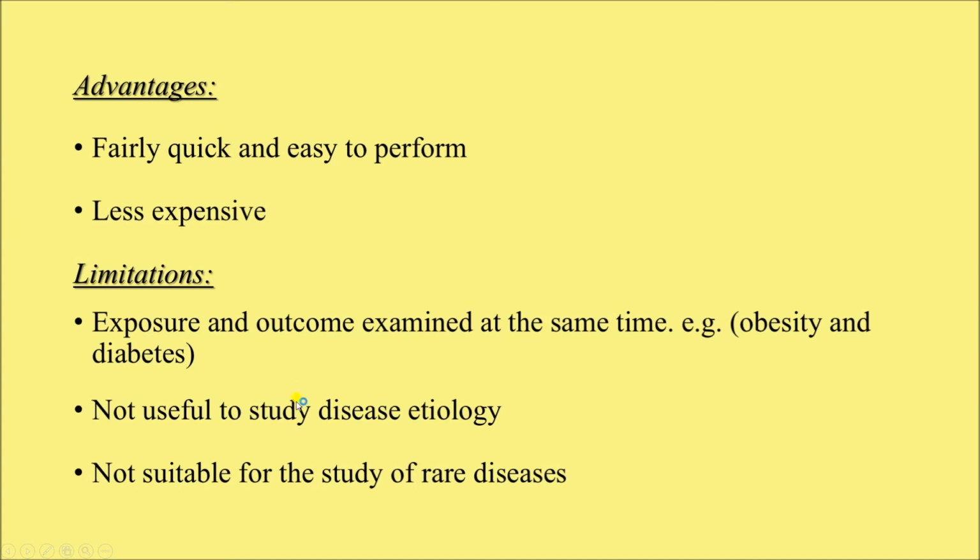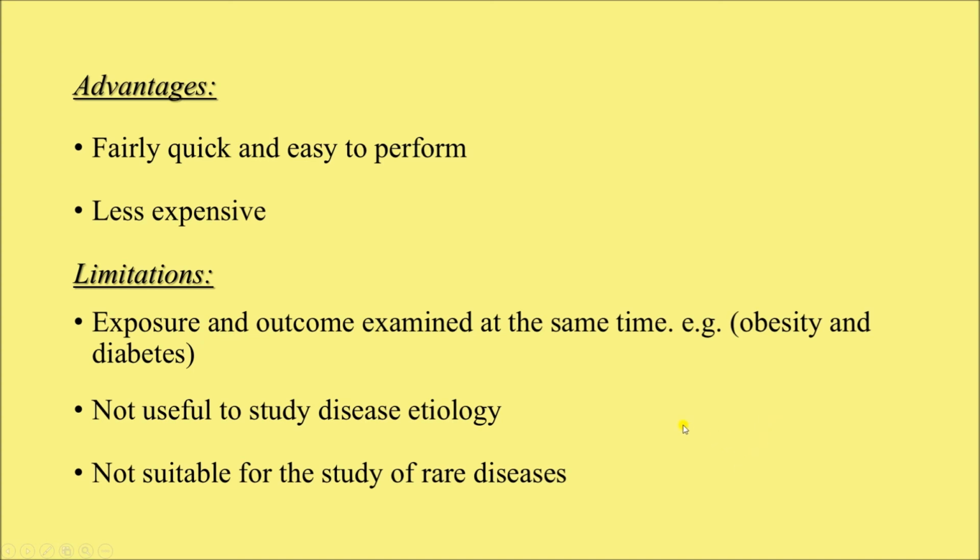Also, this is not useful to study the disease etiology, because to confirm the disease etiology or causation of the disease, we must demonstrate that the cause or exposure occurs first and then the disease developed, right?